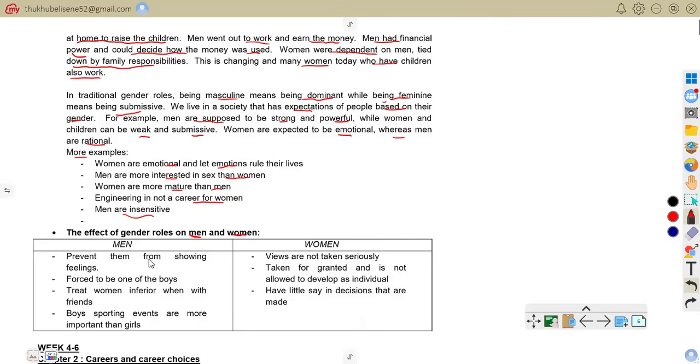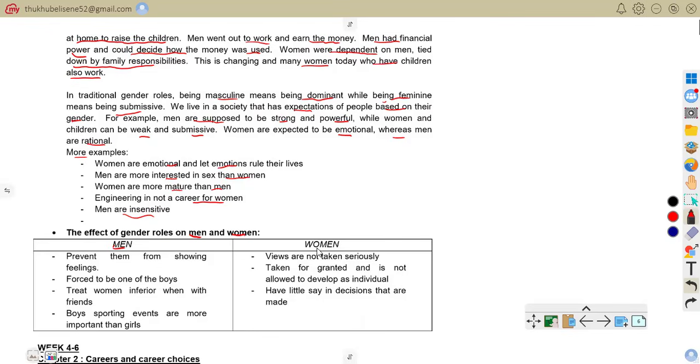But when it comes to women, gender roles can restrict women's opportunities and independence. For example, women's opinions may not be taken seriously in a meeting because people expect men to lead. That is that.